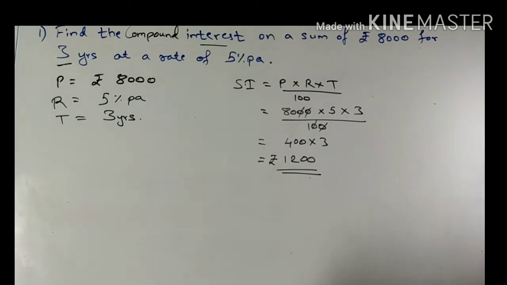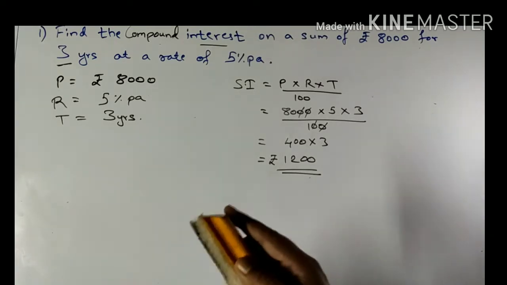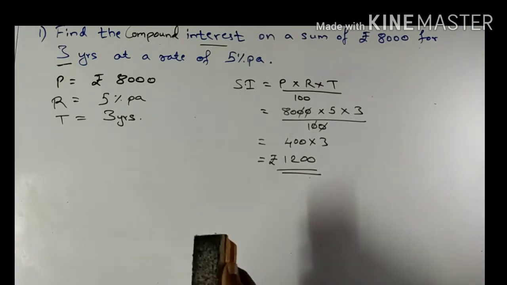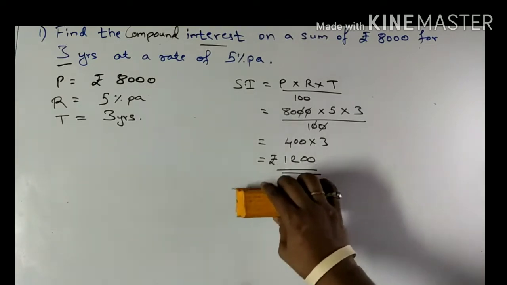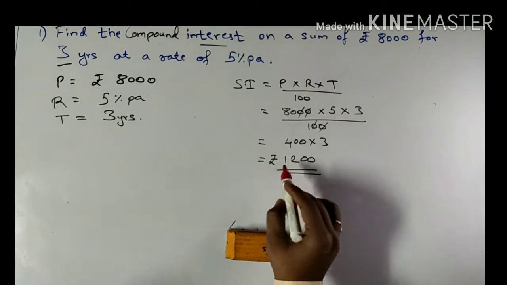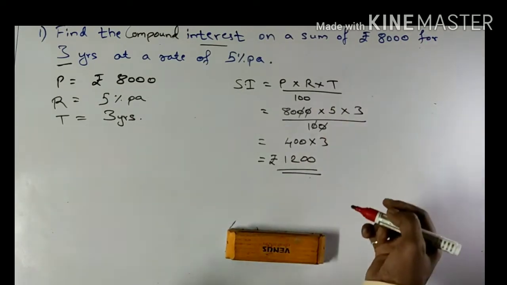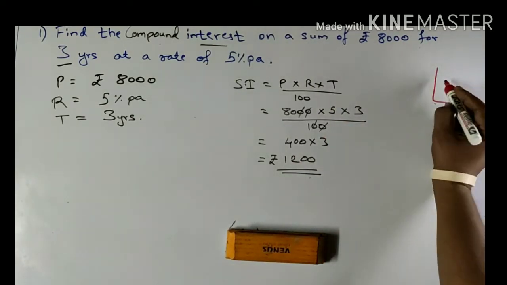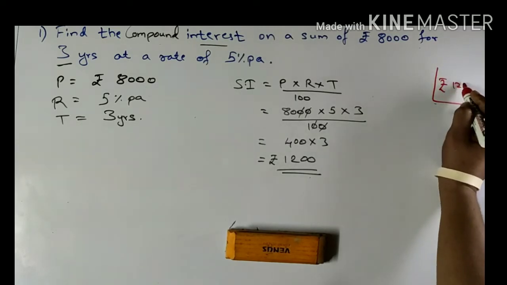How does this method of calculation change? What is the conceptual difference between compound interest and simple interest? If I write this amount, the interest that I received as simple interest was rupees 1,200.